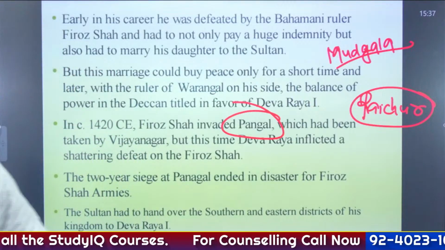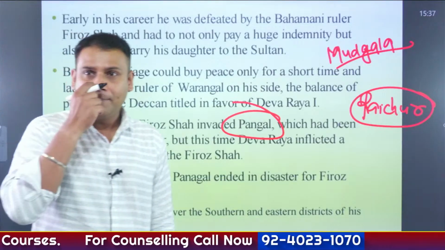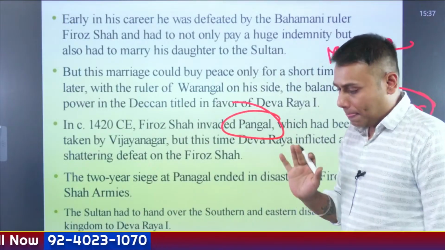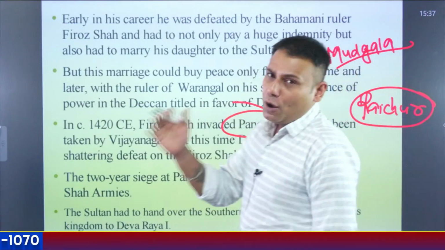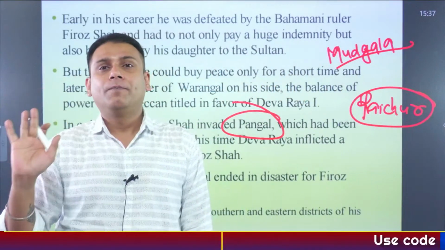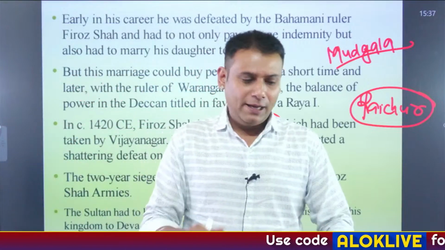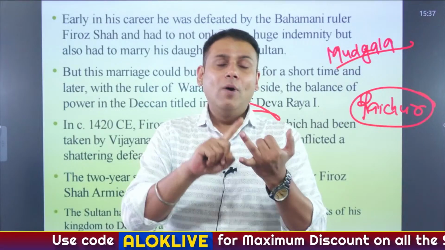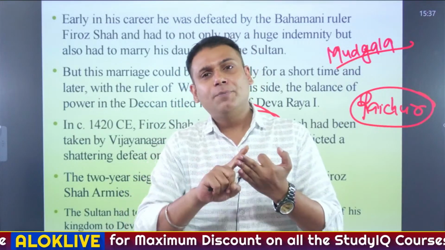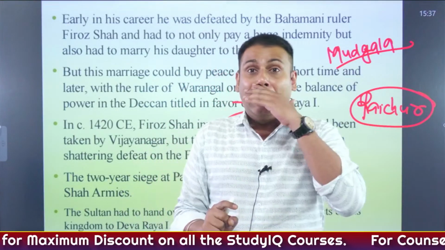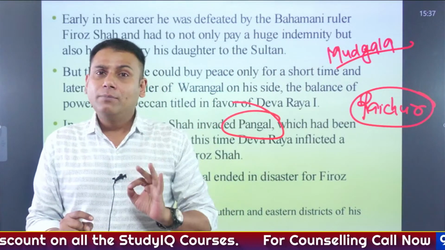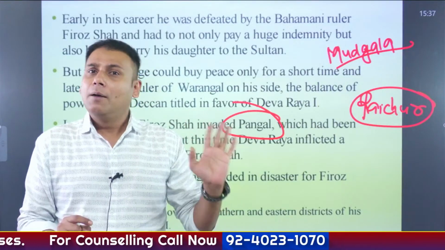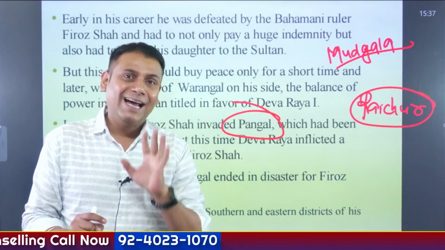So how he occupied these territories? Did you understand? Shall I explain the point again? I'll explain the point again. So Deva Raya I, like Harihara II, had to face the same problem. He had to face problems with the Reddis of Kondavedu, Andhra Pradesh, the Velamas of Telangana, and the Gajapatis. Okay? Now, apart from this, the most important problem that he had to face was with Firoz Shah, the Bahmani Sultan, and I've told you the entire story.